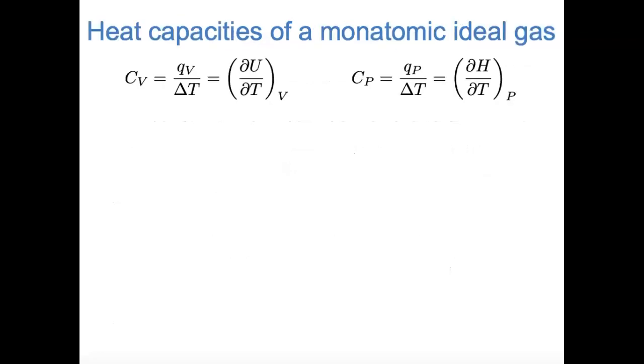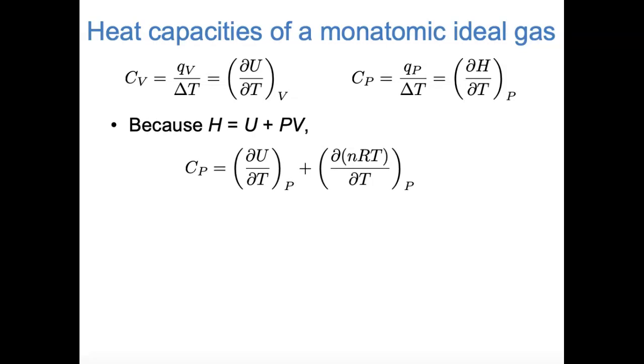In general, the definition of heat capacity is heat divided by change in temperature. As we've seen, heat under constant volume conditions is equivalent to internal energy. So the constant volume heat capacity of a system is the partial derivative of its internal energy with respect to temperature at constant volume conditions. That's a definition that we've already seen. Because, as we saw a couple of slides ago, enthalpy is equivalent to heat at constant pressure, the constant pressure heat capacity of a system is the partial derivative of enthalpy with respect to temperature at constant pressure conditions. So let's think about how these two expressions relate to each other.